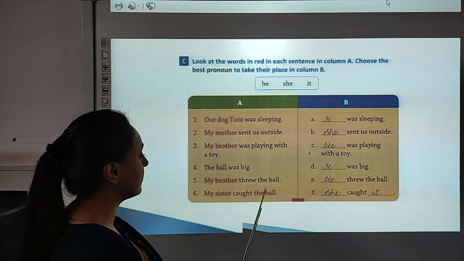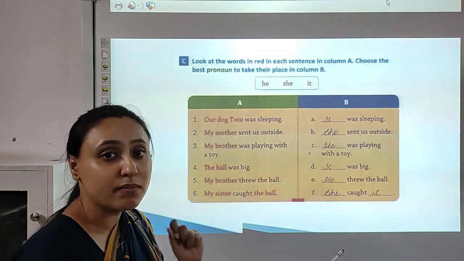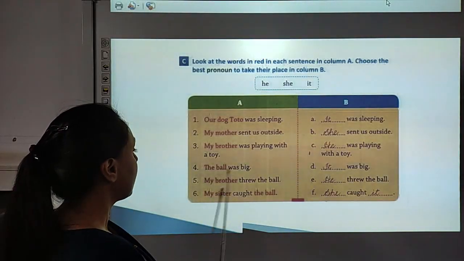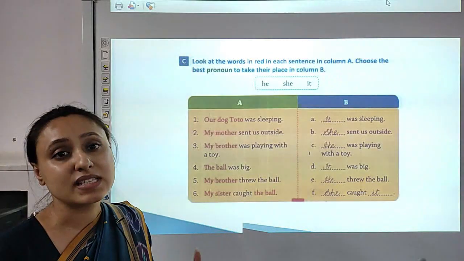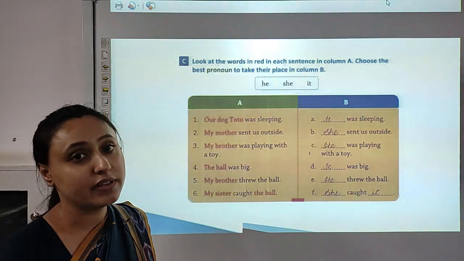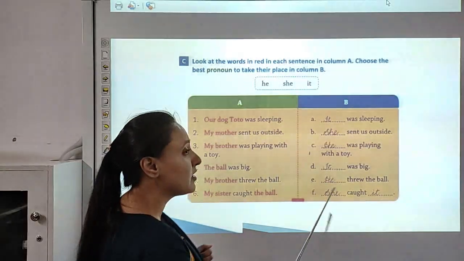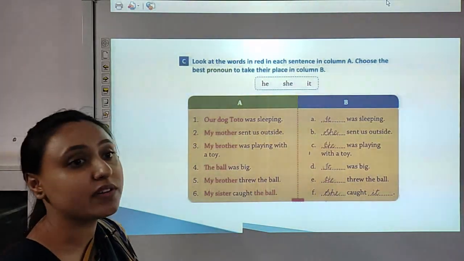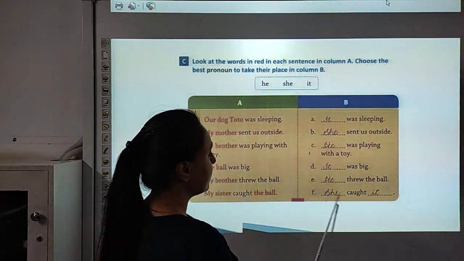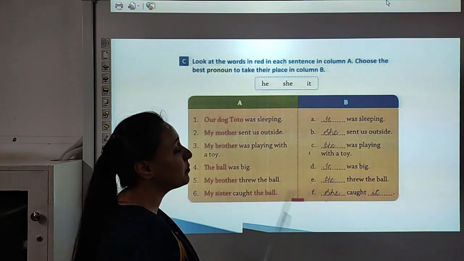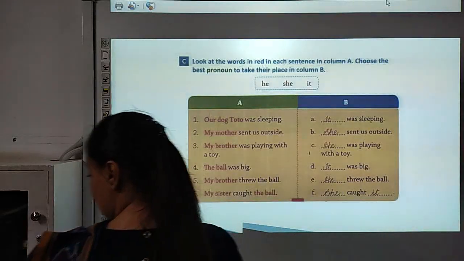Now look at number 6. My sister caught the ball. Here two nouns are marked red. One is my sister and the other is the ball. Okay? So my sister, we use sister for a girl. So here in place of my sister we will use she, because we use sister for a girl, and for a girl we use the pronoun she, right. So in place of my sister we write she, and in place of the ball we will write it, because a ball is a thing, right. Now next question.